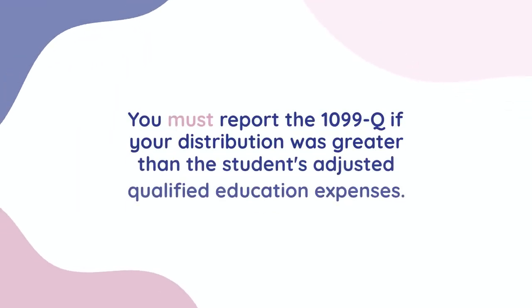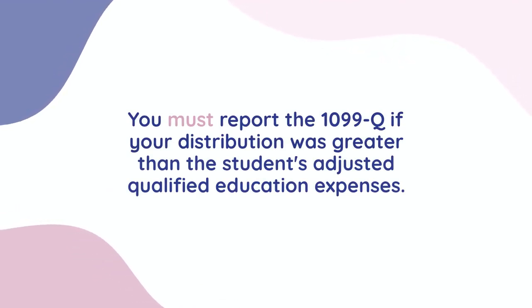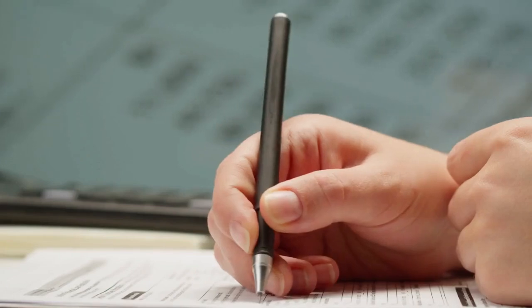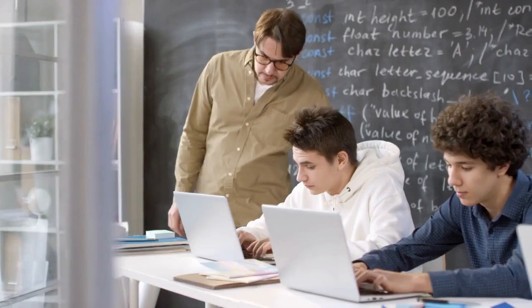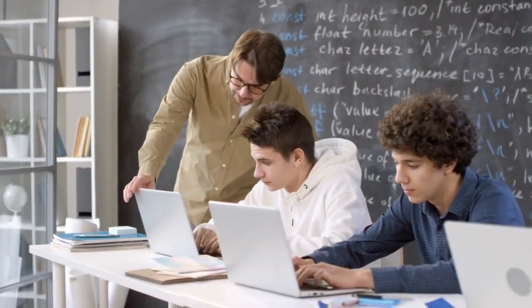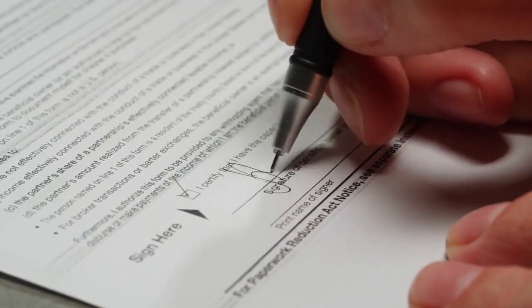Now, you absolutely must report the 1099-Q if your distribution was greater than the student's adjusted qualified education expenses. When this happens, a portion of the distribution becomes taxable. It's important to know that you don't pay tax on the entire excess amount, only on the earnings portion of that excess. Your 1099-Q form gives you the numbers you need.